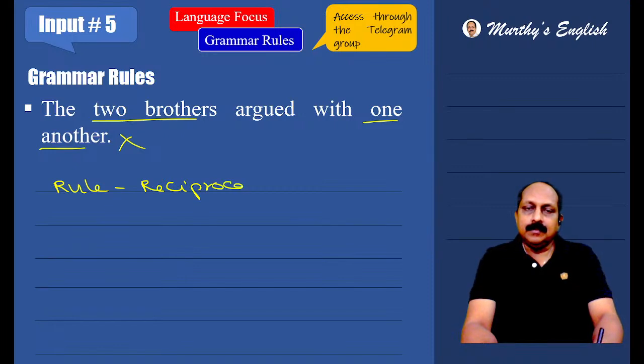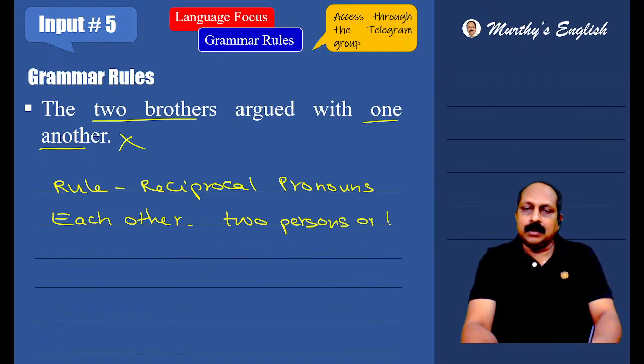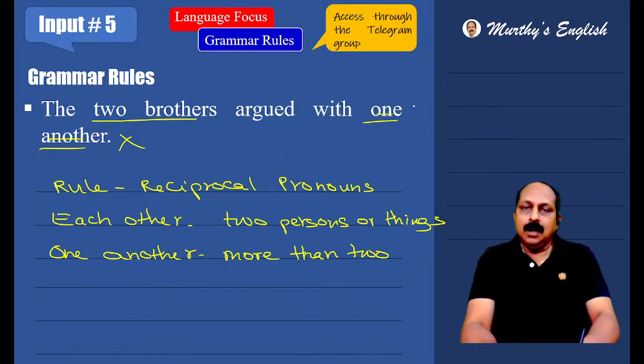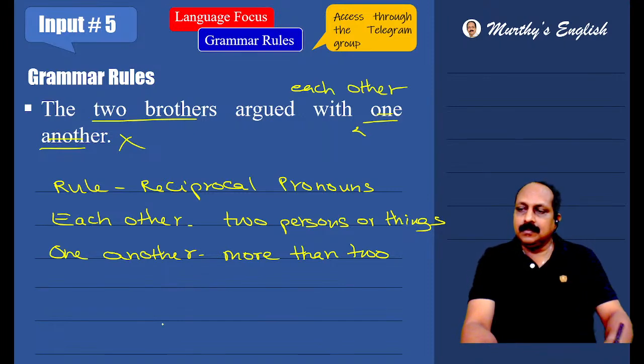reciprocal pronouns. What is that rule? We have two reciprocal pronouns. One is each other, we use when we talk about two persons or two things. And one another, for more than two persons or more than two things. Here we are talking about two persons, then we cannot say one another. We have to say each other.